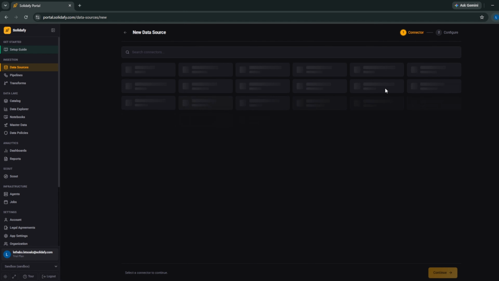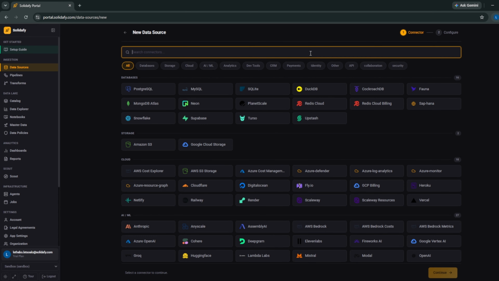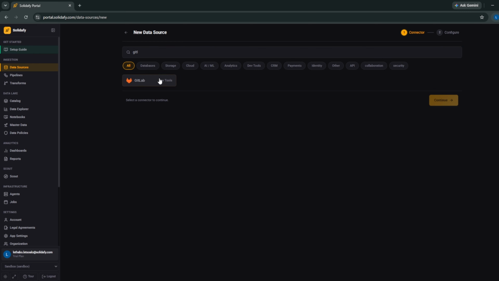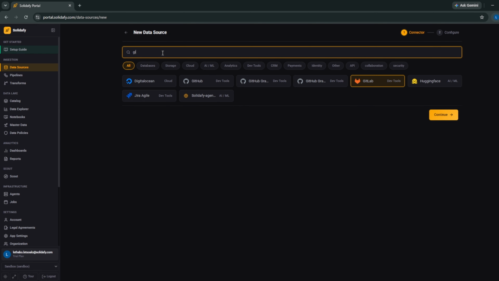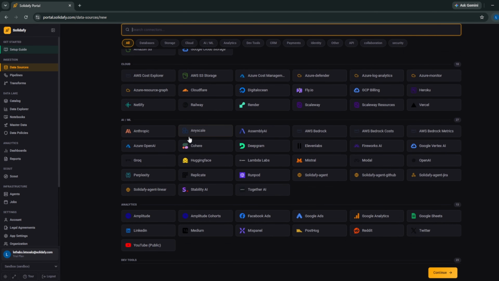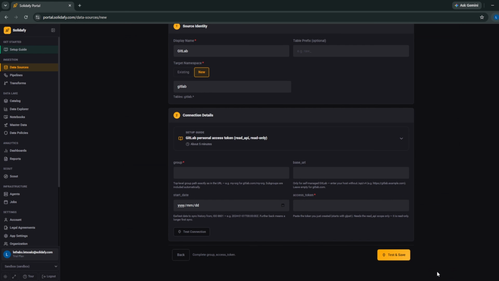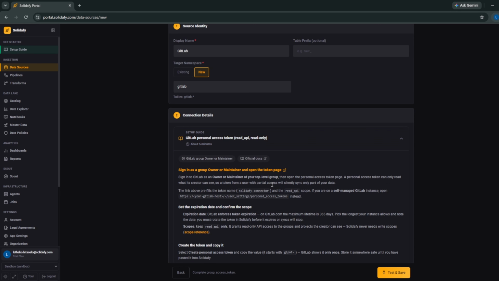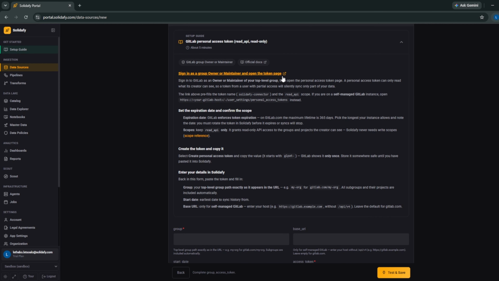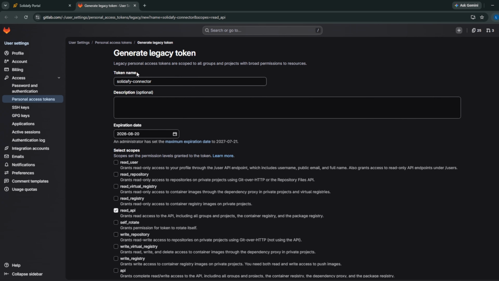Okay, so now we're going to set up the connector for GitLab. So here we're just selecting it, and then we are going to move on to the page where we're going to input all the credentials for the connector. So we have a setup guide that you can follow, but of course you can follow along with this video as well. So just make sure you're logged into the GitLab account with relevant credentials.